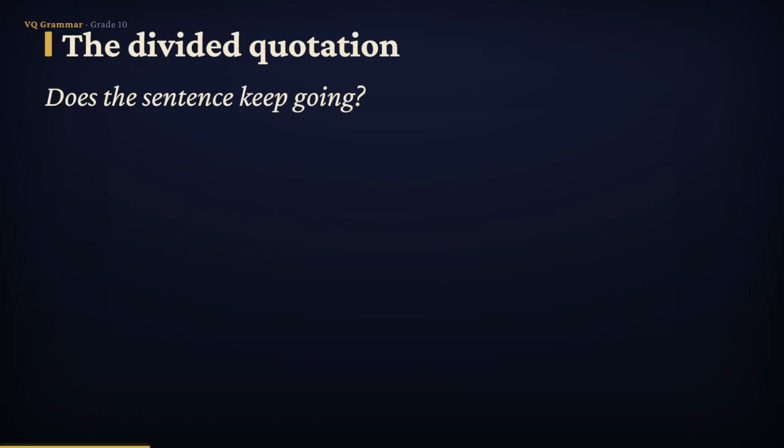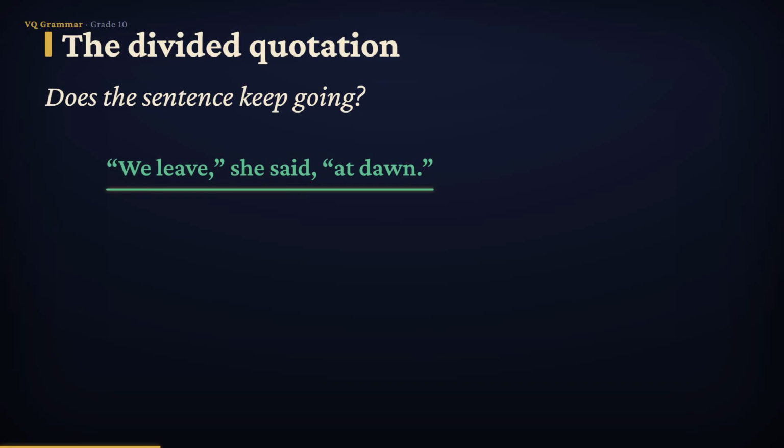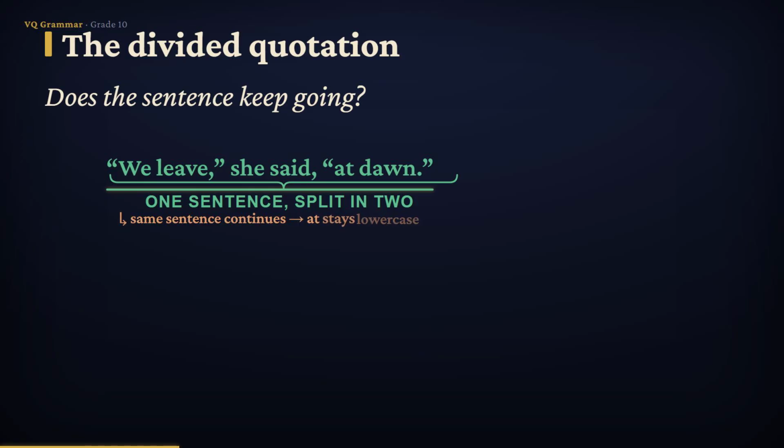Here is the subtle one, the divided quotation, where a speaker tag cuts the quotation in half. Sentence 1. "We leave," she said, "at dawn." Push the quoted halves back together and you get one single sentence. We leave at dawn. It was simply split down the middle. Because the second half continues that same sentence, the word "at" stays lowercase. Do not capitalize it. That's the mistake almost everyone makes.